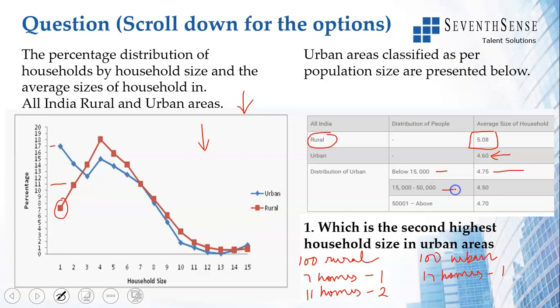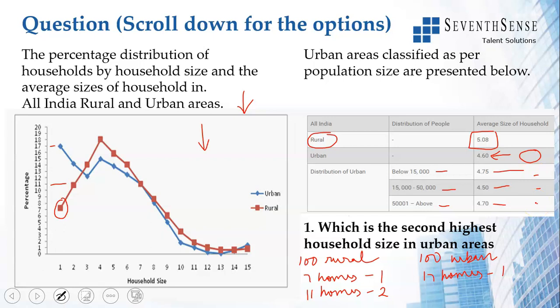Between 15 and 50,000 population, the average household size becomes 4.5, and above 50,000 the average size of the household is 4.7. This is the total average. But if you split the urban areas based on population, the average size of the household will also be different in different areas. So that is what these two tables mean.